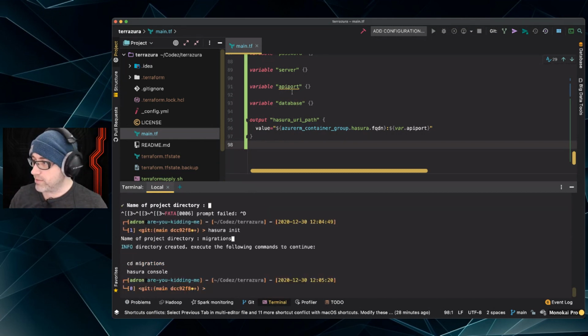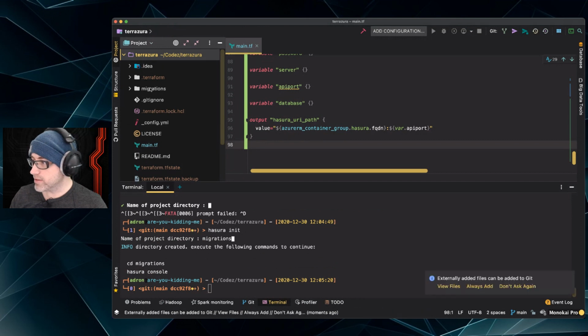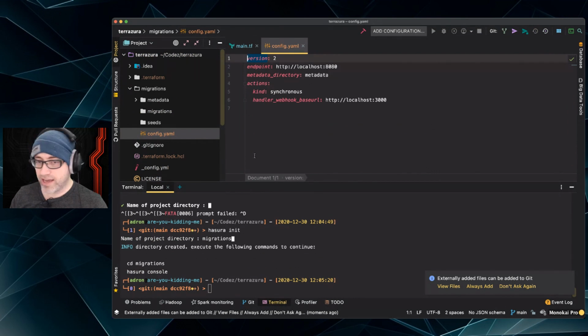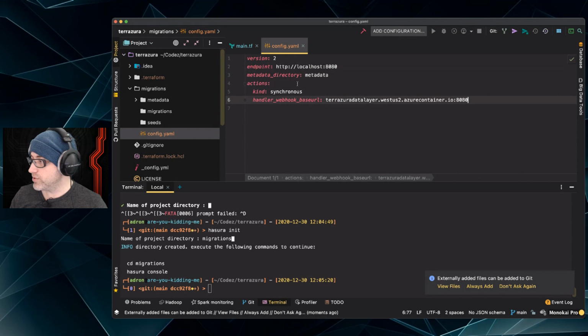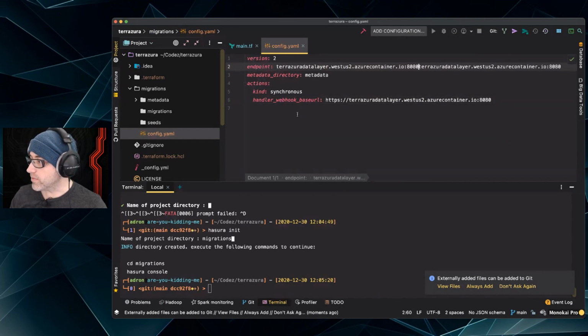Okay, so now if I click up here, it'll refresh it. There it is. So there's my migrations directory. I have some files in here, and I have a config YAML file. I'm going to go ahead and immediately change this and have the endpoint changed to this. Okay. Oh, let's get the good stuff added. Yeah, I definitely want that. Here we go. Oh, I just added it in the wrong spot. I didn't know where I was adding it. There we go. Okay, so now that's pointed in the right direction.